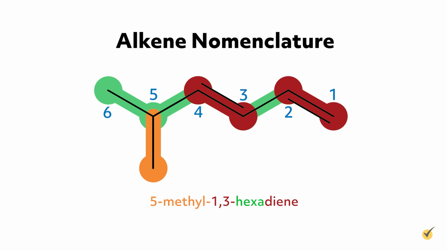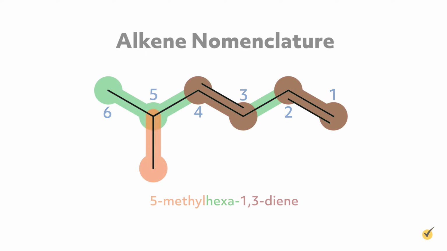An IUPAC recommendation in the early 1990s indicates that the location number of the double bond in an alkene can come before the suffix, i.e. before ene, diene, triene, etc. For example, 5-methyl-1,3-hexadiene could also be written as 5-methylhexa-1,3-diene. The goal is to be as clear as possible in the naming.